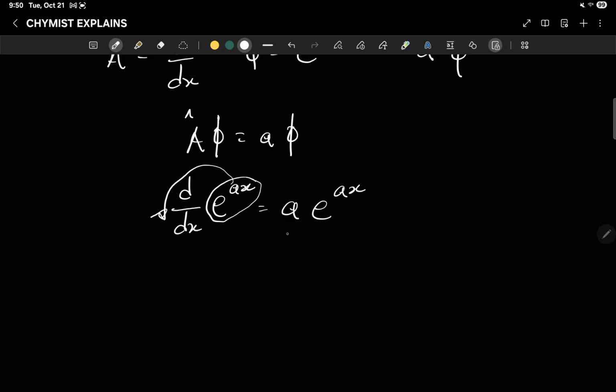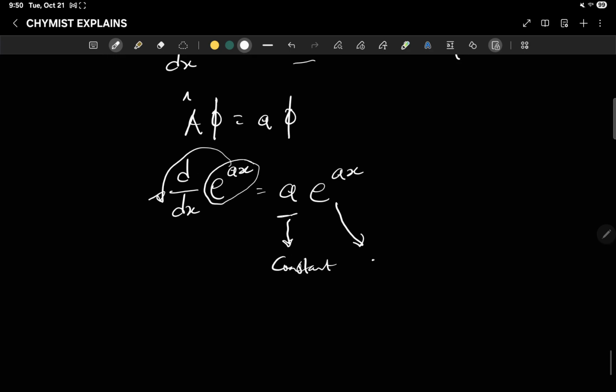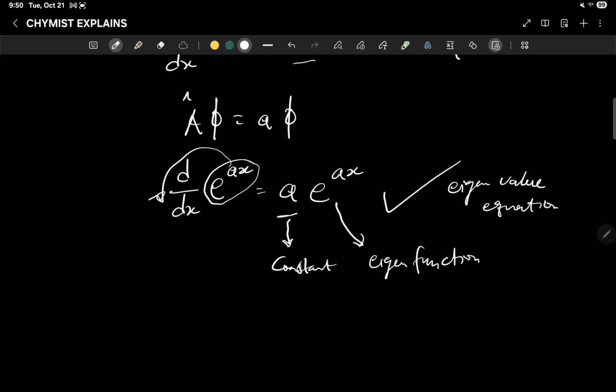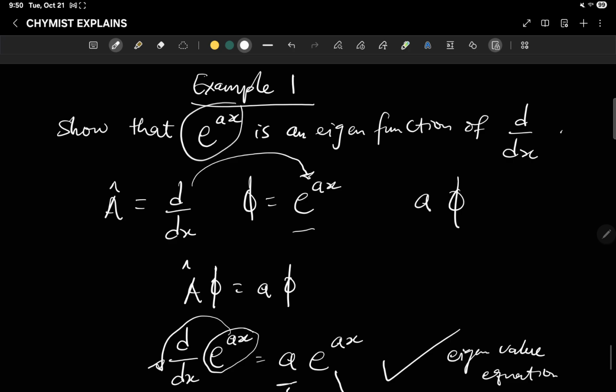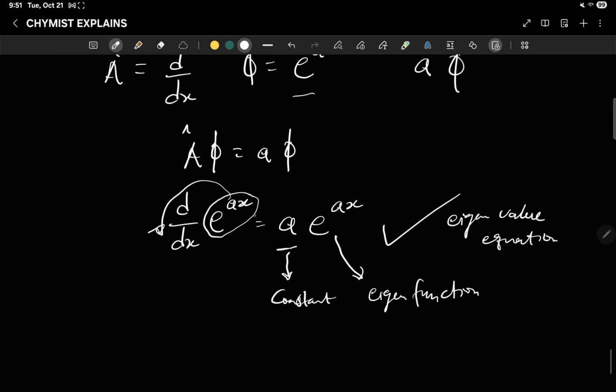So now because we have a constant, and then we have the eigenfunction back. Remember, this is the eigenfunction. We have back the eigenfunction. So surely this is an eigenvalue equation, and we can now say that truly e raised power ax is an eigenfunction of d dx because it gives a constant, then it gives back the eigenfunction.